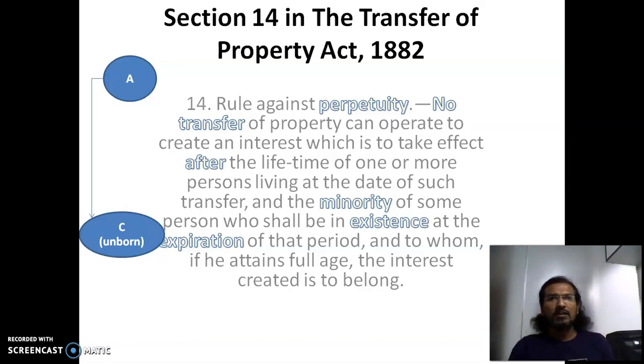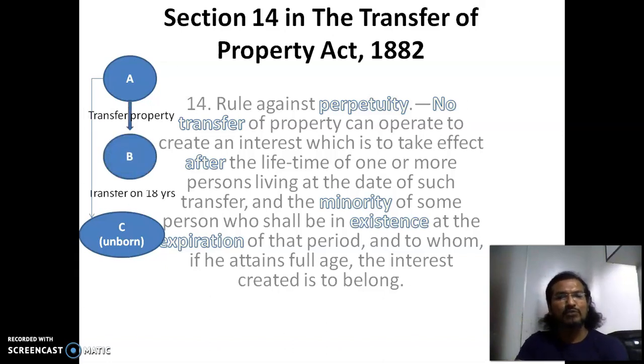It becomes something like transferring to a person who is still not existing. So it is something what we mention abeyance of ownership. That means there's nobody who exists and you want to transfer them. That is not possible. So if at all they want to transfer, then he has to transfer it to B or create a life interest in B, and after the child is born and attains age of 18, he has to transfer.